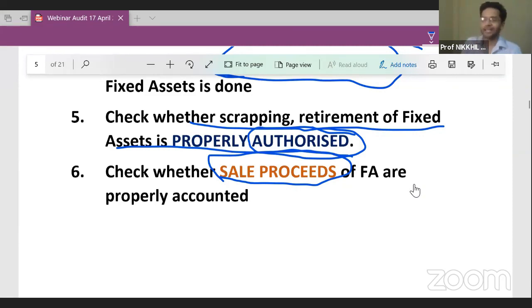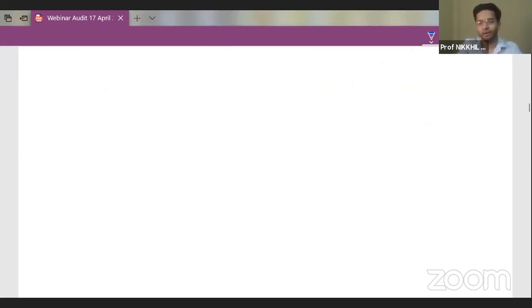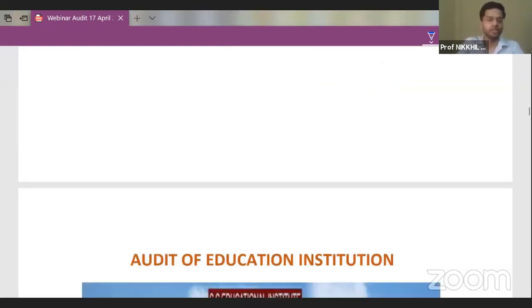And therefore, guys, since income tax has separate sections for accounting for the receipt from fixed assets, the sales proceeds of fixed assets should be properly accounted and properly disclosed, so that when the income tax officer is preparing your return, he should know that, okay, this many lakh rupees has been earned by selling off the fixed assets. Sales proceeds of fixed assets should be properly accounted for. That is the main thing which you need to do.